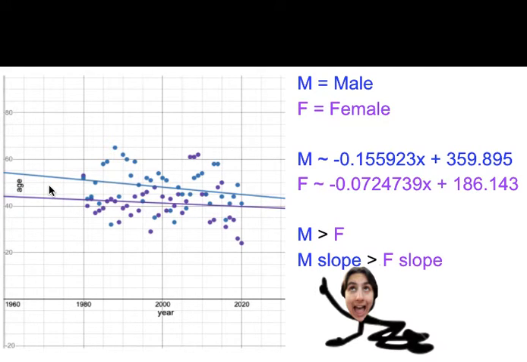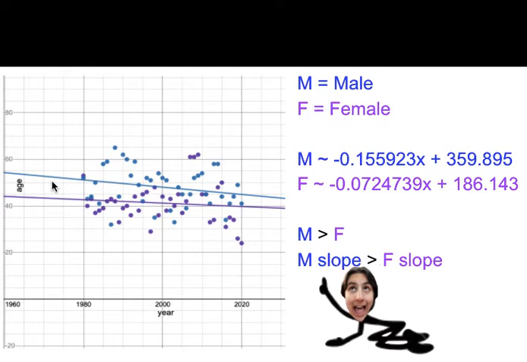You can see that the blue line, which is the linear line of best fit for the males, is always above the purple line, which is the linear line of best fit for the female winners. This means that if you were to pick any random male winner and any random female winner for any year, the man would probably be older than the woman.